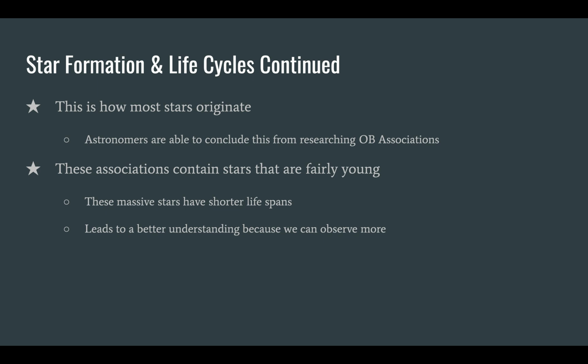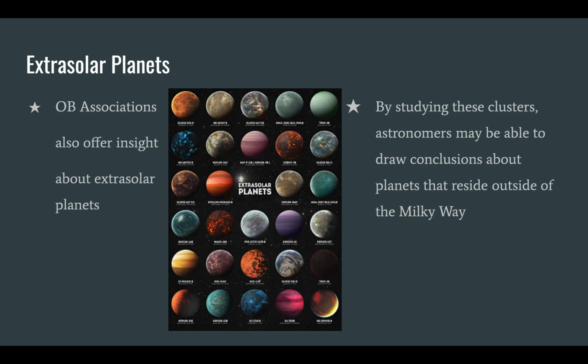These associations also contain stars that are pretty young. Type O and B stars don't have a very long life cycle compared to other ones. So this offers a better understanding because we can observe more of their life cycles because they're shorter than other stars in comparison. Studying OB associations also offers insight about extrasolar planets. So by studying these clusters, astronomers may be able to draw conclusions about planets that reside outside of our Milky Way galaxy, because most of these associations are outside of our galaxy as well.